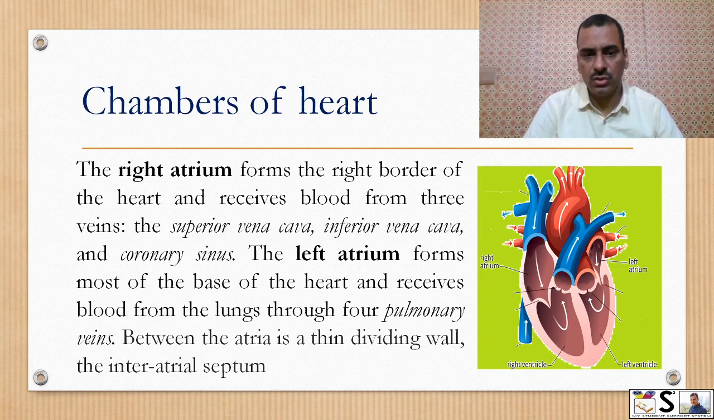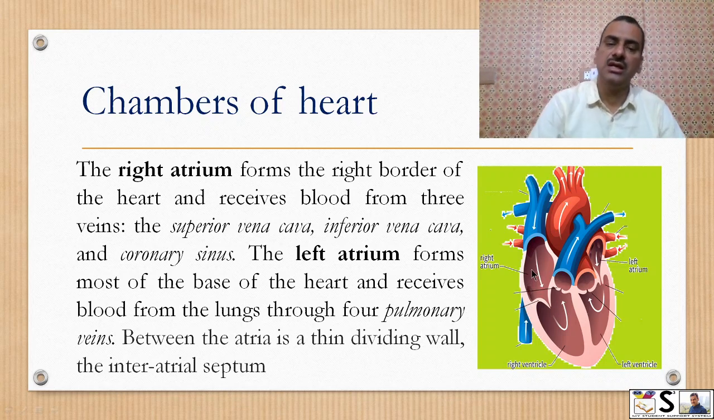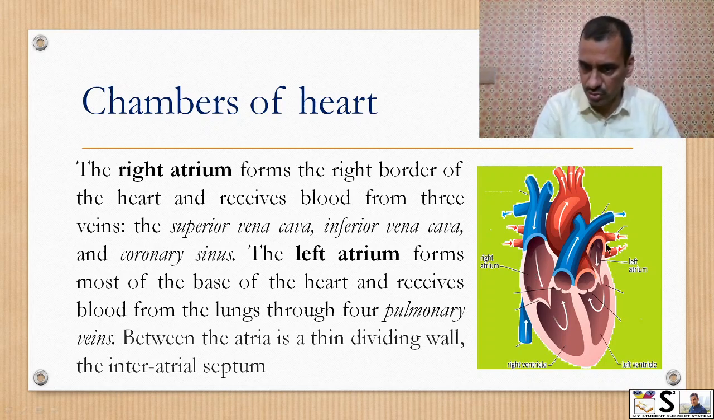The right atrium forms the right border of the heart. This is the right atrium, and it receives blood from three veins: the superior vena cava, the inferior vena cava, and the coronary sinus. The left atrium forms the base of the heart. This forms most of the base of the heart, and it receives blood from four pulmonary veins. Between the atria, there is a thin dividing wall known as the interatrial septum. So here there will be the interatrial septum.